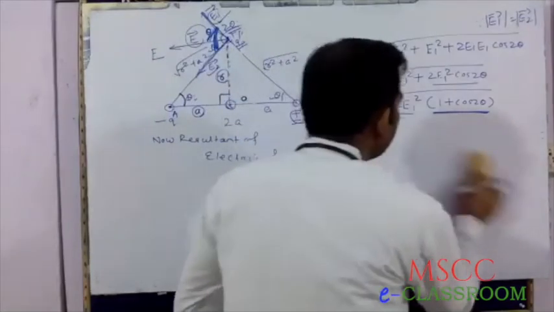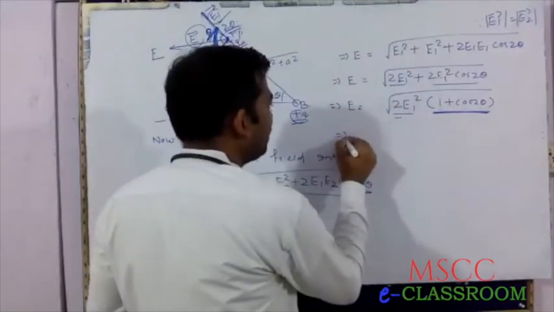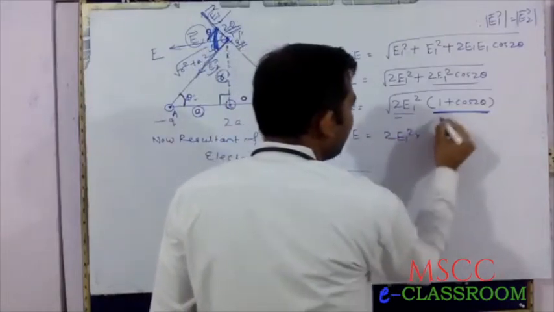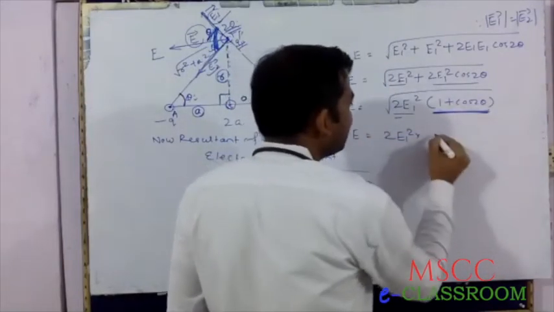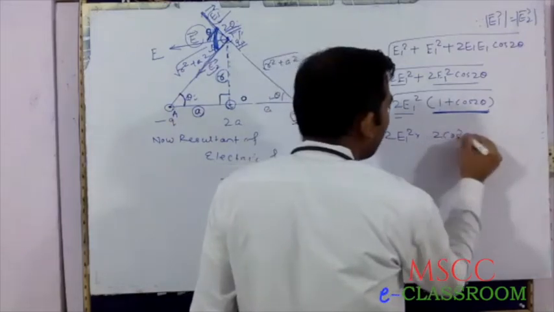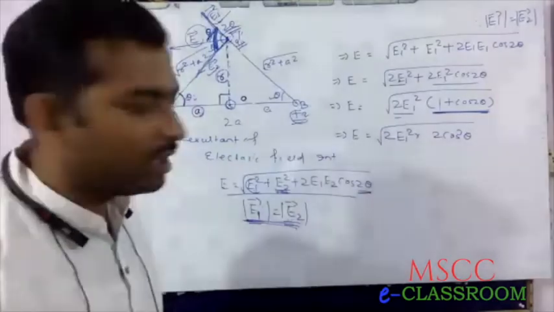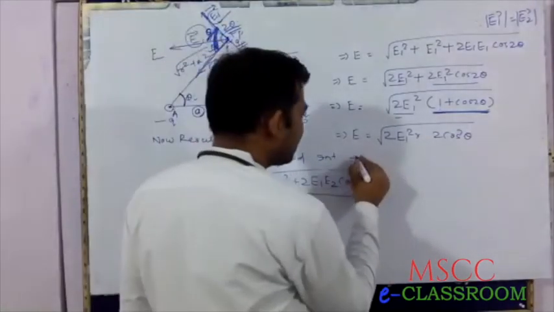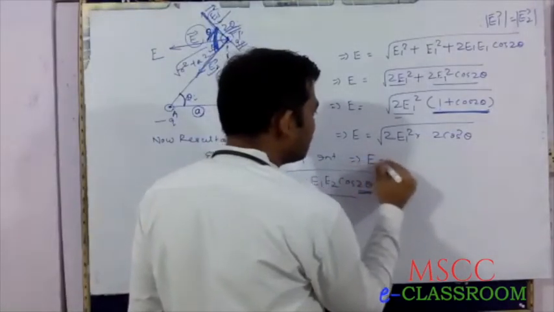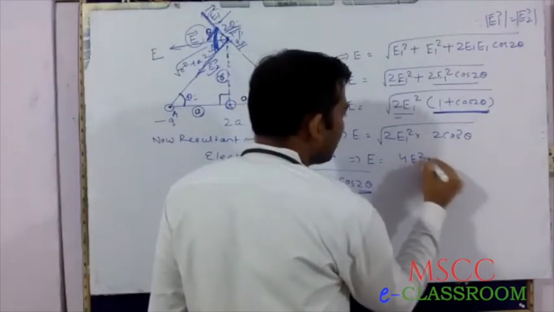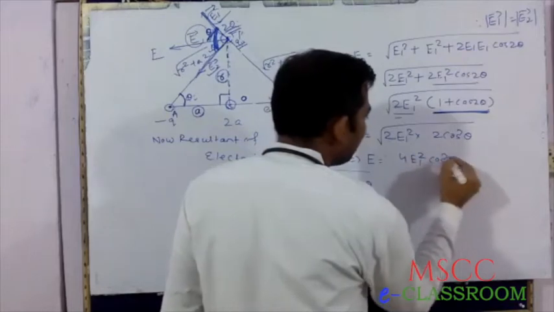Therefore, this expression becomes E equals the square root of 2E1 square times 2 cos square theta. That implies E equals the square root of 2 into 2, 4E1 square cos square theta.